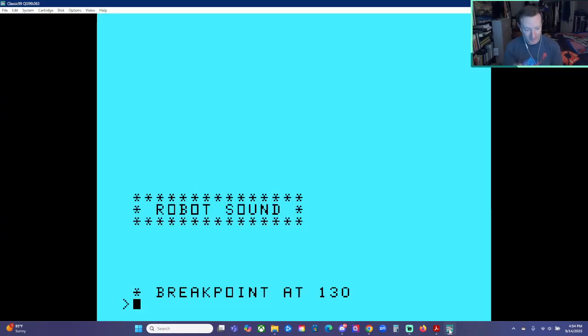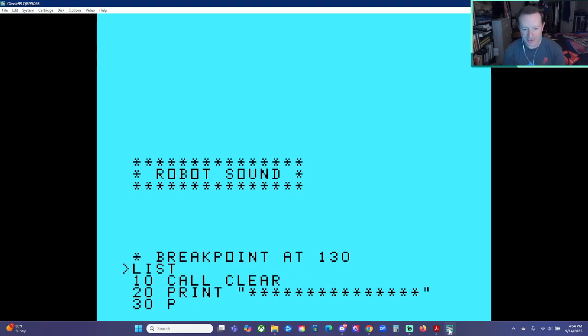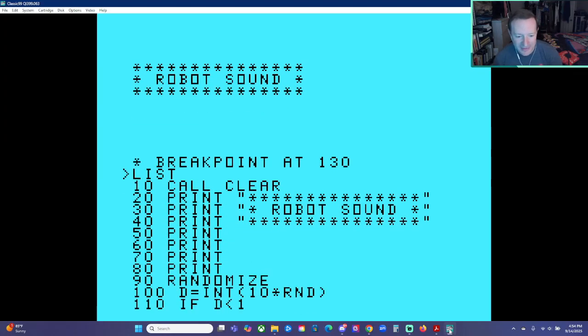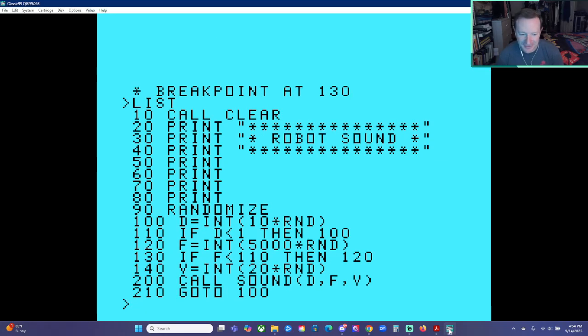You know, to me, the beeps and boops sound a little fast. So you know what I'm going to do? In the spirit of this book, because the author, Len Turner, said as much, that these are starting points for future programs, and you should feel free to modify them and see what you can do. So I want to modify the duration. The beeps all sound too fast. R2D2 has some longer beeps, right? So this isn't going to be perfect, but let's do D equals INT 25 times RND. Maybe we'll up it to 50.